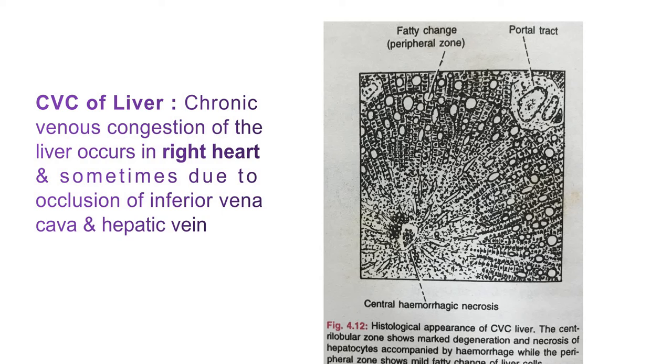The central cells get dilated, filled with blood, and undergo degeneration, while the peripheral hepatic cells show the fatty changes. So this is about the CVC of liver.